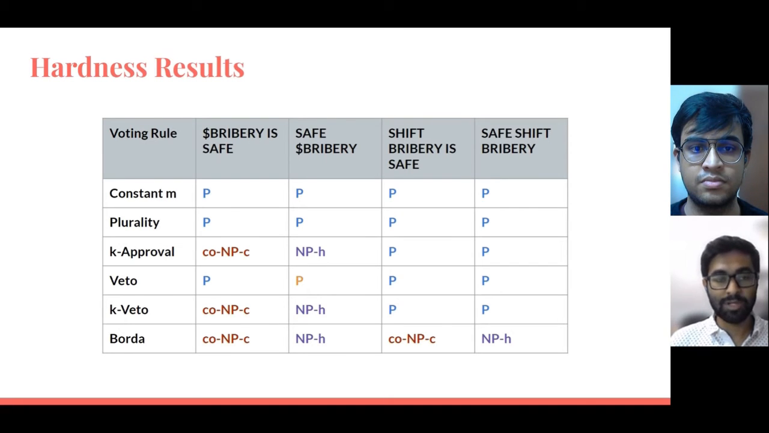The blue results, which are polynomial time, are obtained through flow network constructions. The yellow result is obtained using a greedy algorithm. The brown results are obtained by reduction from an NP-complete problem. And the purple results are obtained by reduction from the corresponding dollar bribery problem.